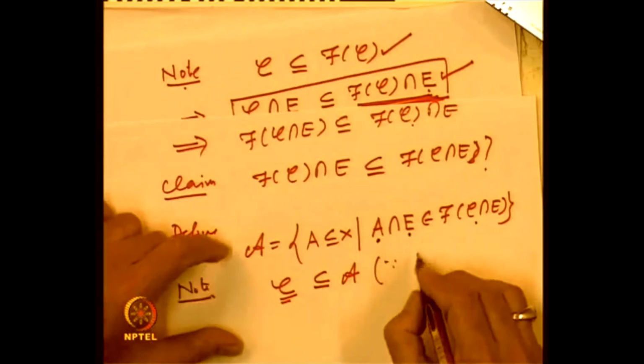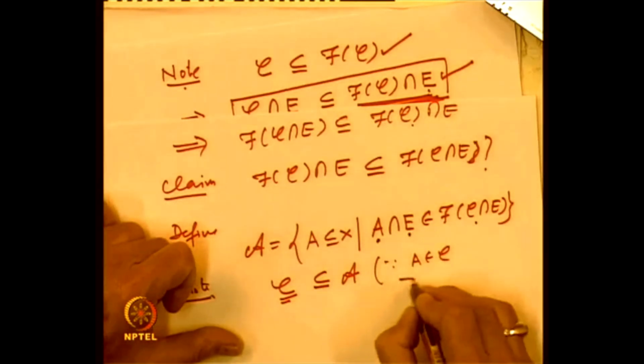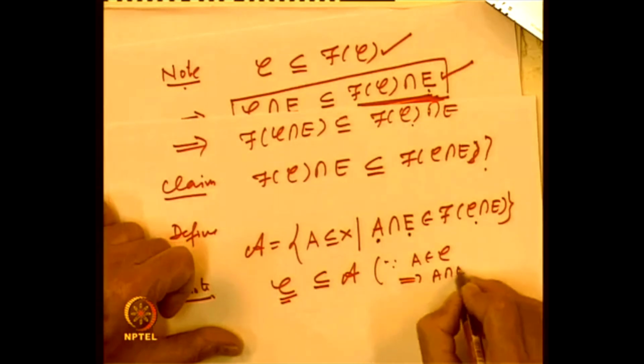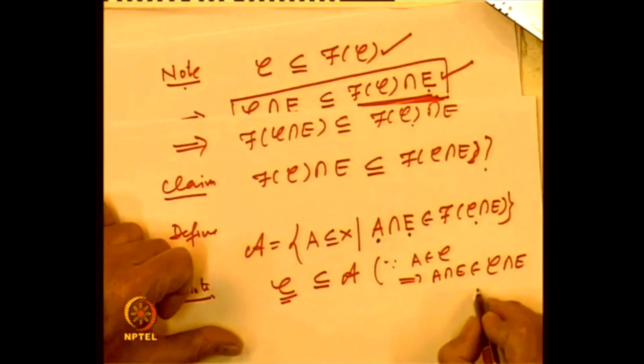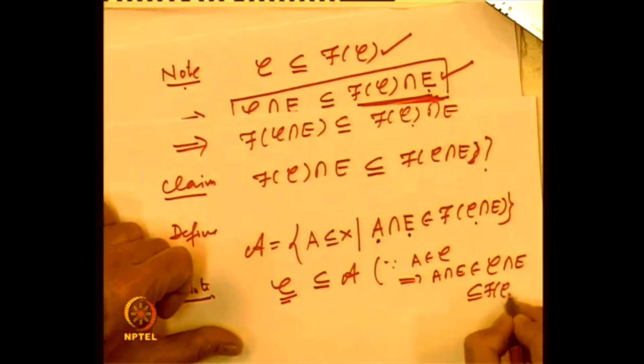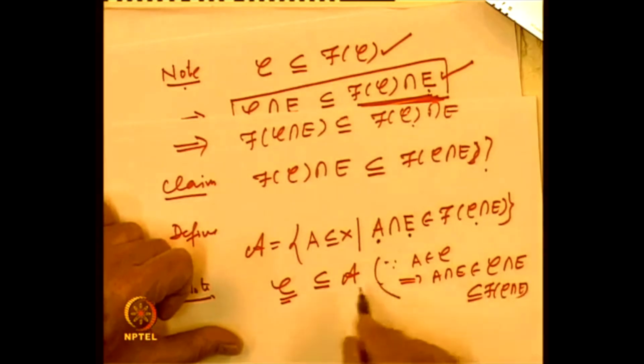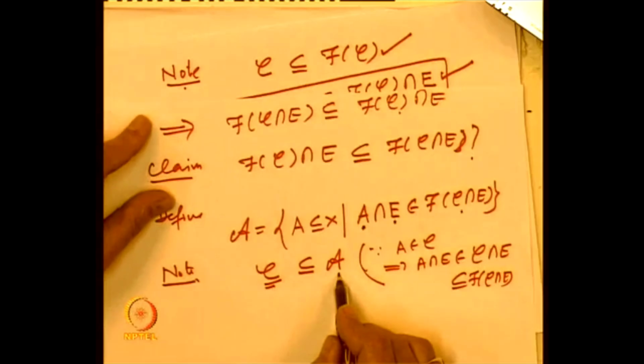Because A belonging to C implies A intersection E belongs to C intersection E, which is inside f of C intersection E. So C is inside A, okay.